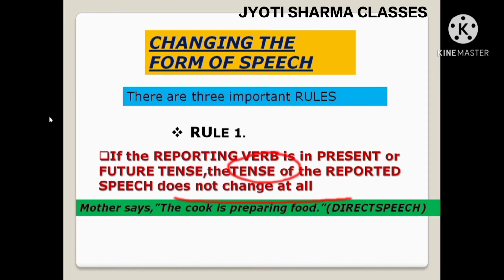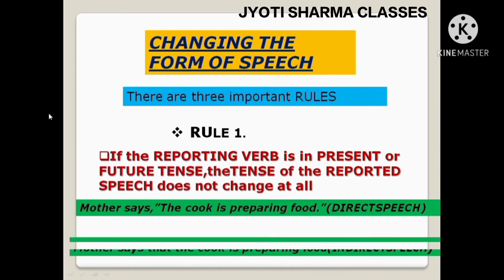The tense of the reported speech does not change at all. For example, mother says the cook is preparing food. Says is written in present tense, and in the inverted commas, the verb of the reported speech, is preparing, is also in present continuous tense. What will we do? No change.